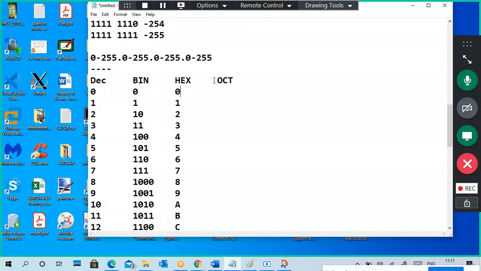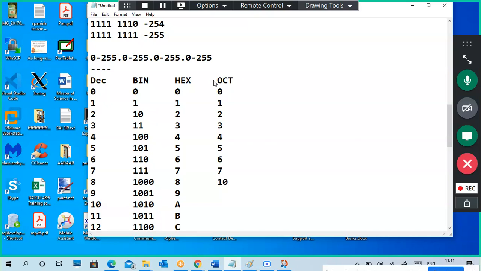Octal is 0, 1, 2, 3, 4, 5, 6, 7. That's it.